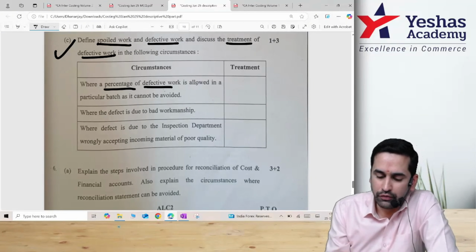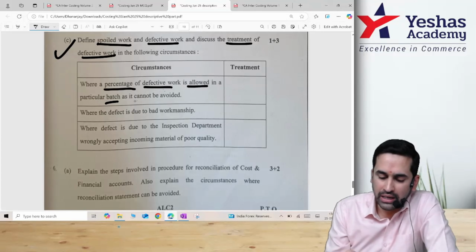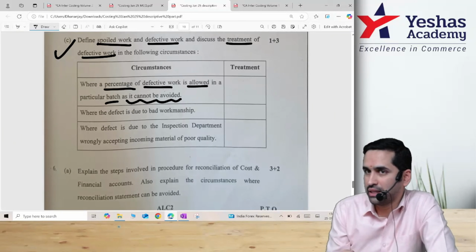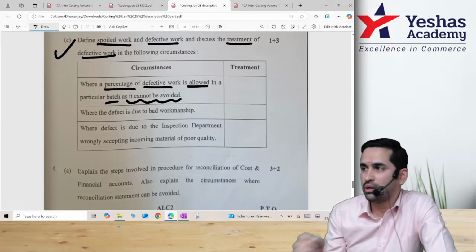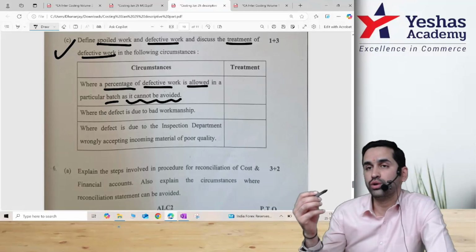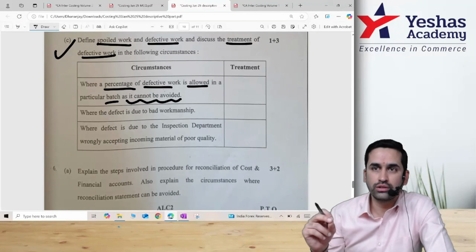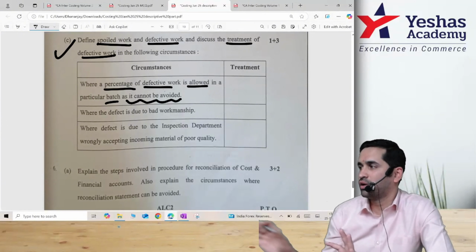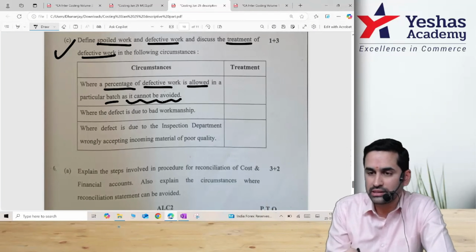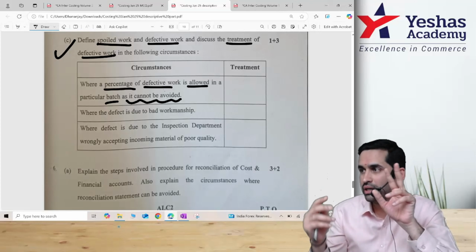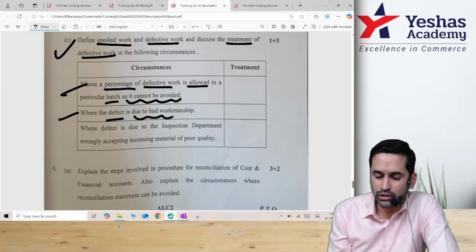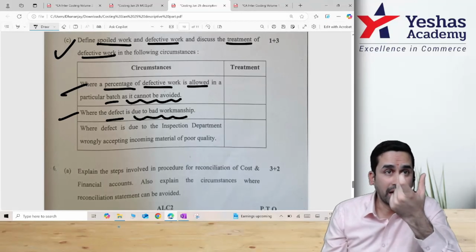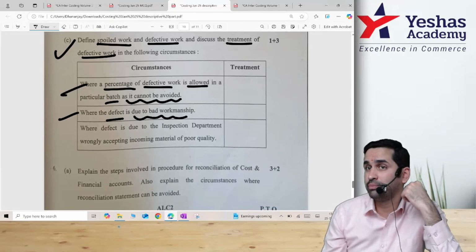When a percentage of defective work is allowed in a particular batch as it cannot be avoided, that means this is a kind of normal loss, normal cost. Can you charge it to your customer? Yes. This cost of rectifying the defective should be taken in normal cost sheet. You can charge it to customer because it cannot be avoided. What cannot be avoided should be charged to customer. But look at this. When the defect is because of bad workmanship, this is your abnormal loss. You can't ask your customer to pay. That rectification cost will go to costing P&L.